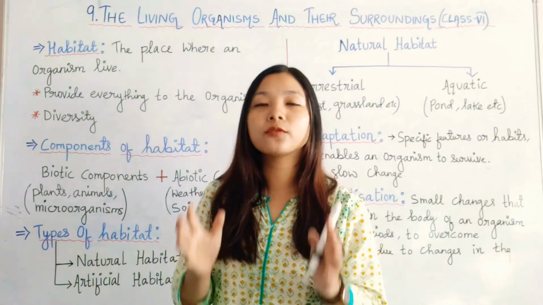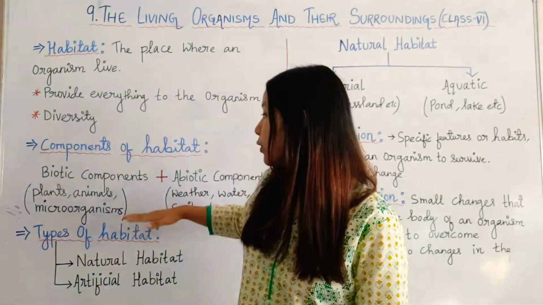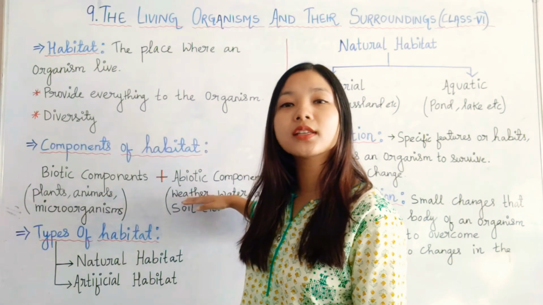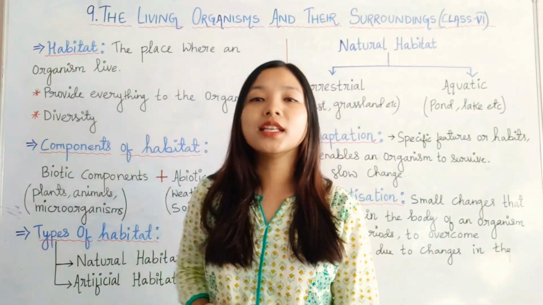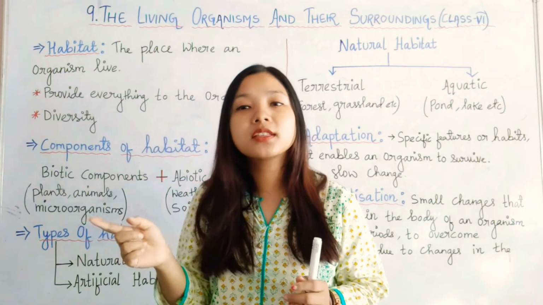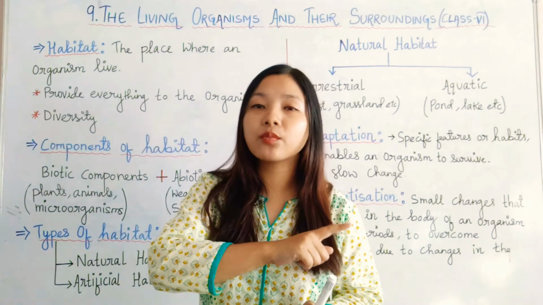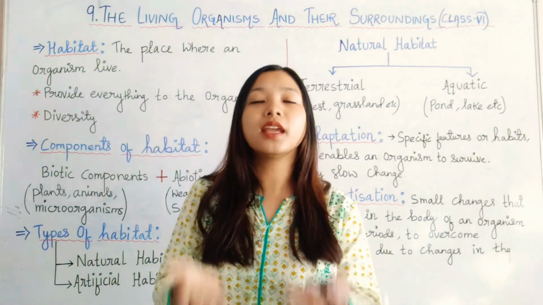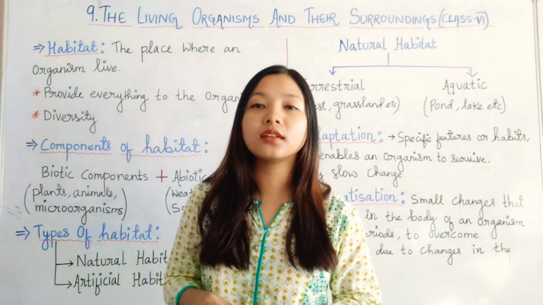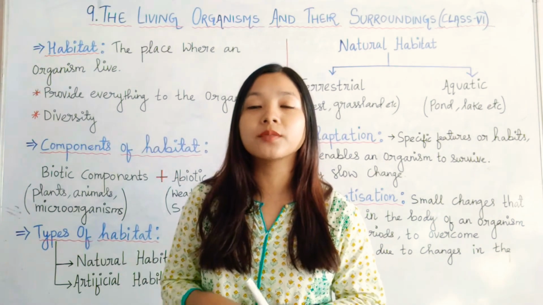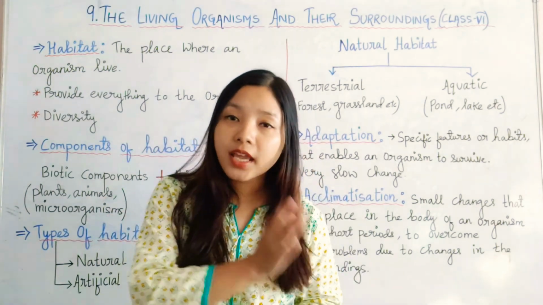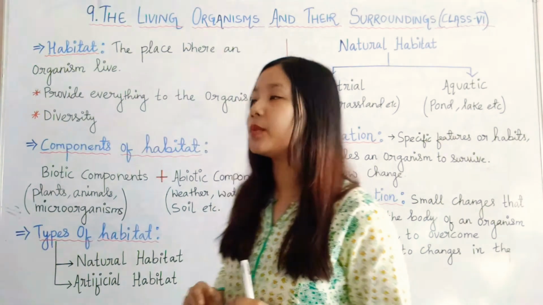For any habitat to be viable, for any organism to survive, both biotic as well as abiotic components are needed and they need to be interconnected to each other. Organisms interact with the abiotic component: they drink the water, they inhale the oxygen, plants take in the carbon dioxide. Like that, interaction will be there among the biotic as well as abiotic components in a habitat.